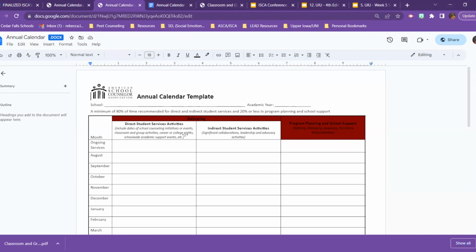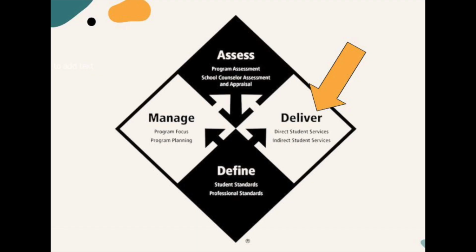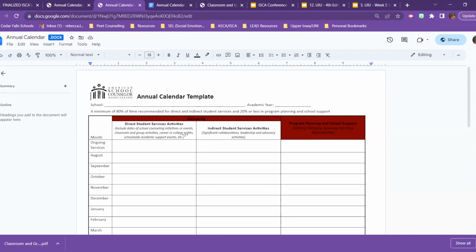So if you head to page 77, you will see that this is the section that really talks about that deliver component as a part of our model. And under deliver, that's where you will see our direct student services and our indirect student services, which are the first two columns of your annual calendar. So if we think about it, direct student services are those in-person interactions between school counselors and students. And through those direct services of instruction, appraisal, advisement, counseling, school counselors are helping students develop the knowledge, attitudes, and skills outlined in our ISCA mindset and behavior standards for student success. These are the standards, again, that we use for every student to improve with achievement, attendance, and discipline outcomes.